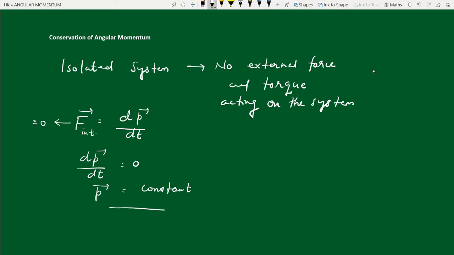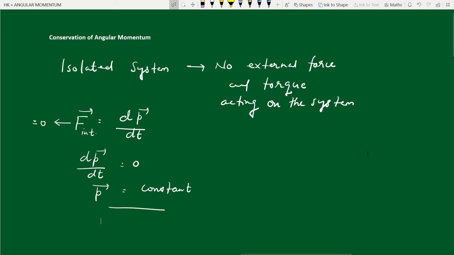Now we can ask the question, can conservation of angular momentum be similarly obtained from Newton's laws? Again, let's come to an isolated system. That means there is no external force as well as no external torque. Let us look at the rotational motion of the system.